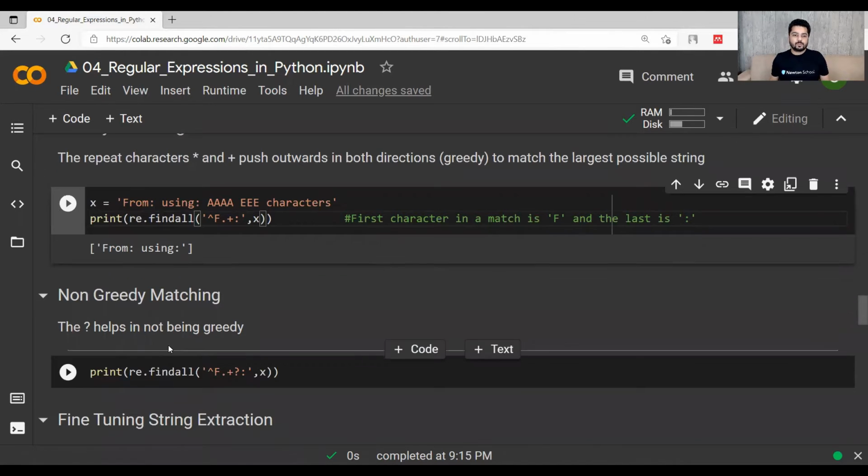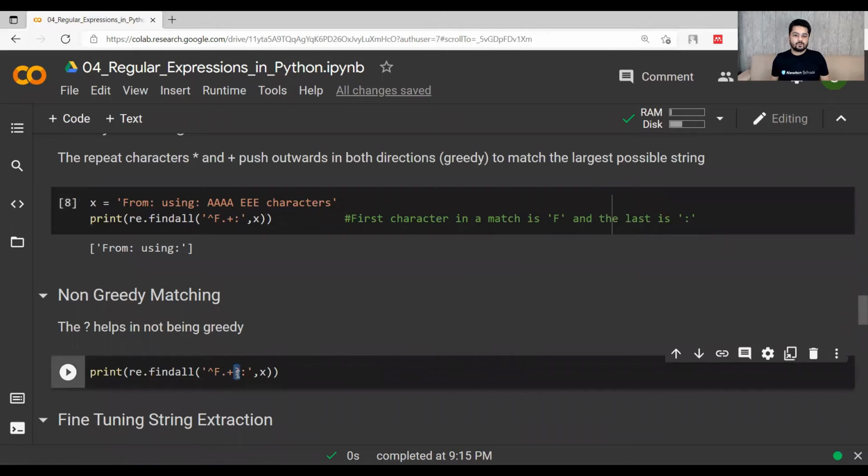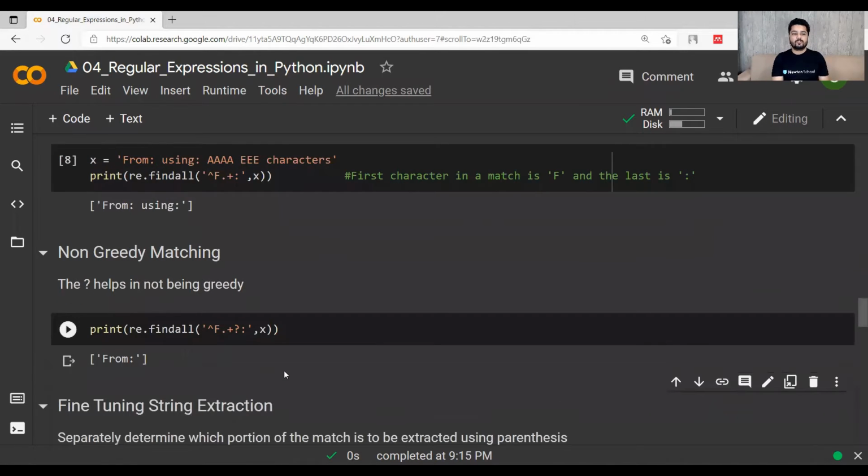If I want to stop at the first colon, I have to use this question mark in it. And if I print it now, it will stop at the first colon itself: 'From:'. Okay, so that's the difference. It will stop at the first colon itself if I use the question mark, and if I am not using the question mark, it means that it will try to get as much as possible. The greediness will be there.